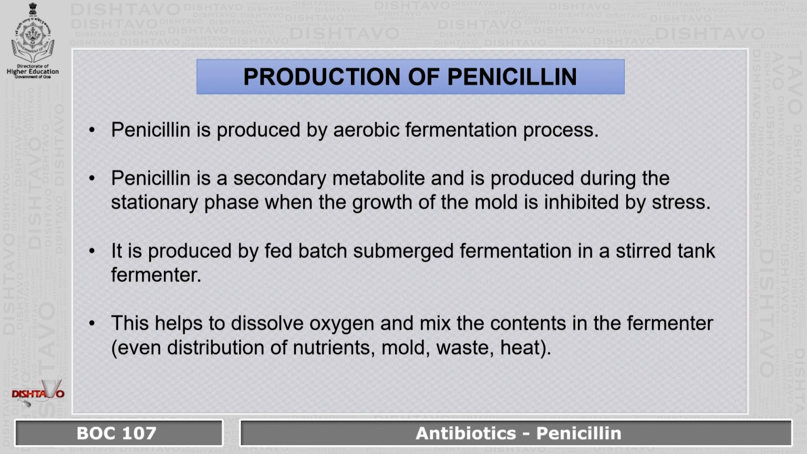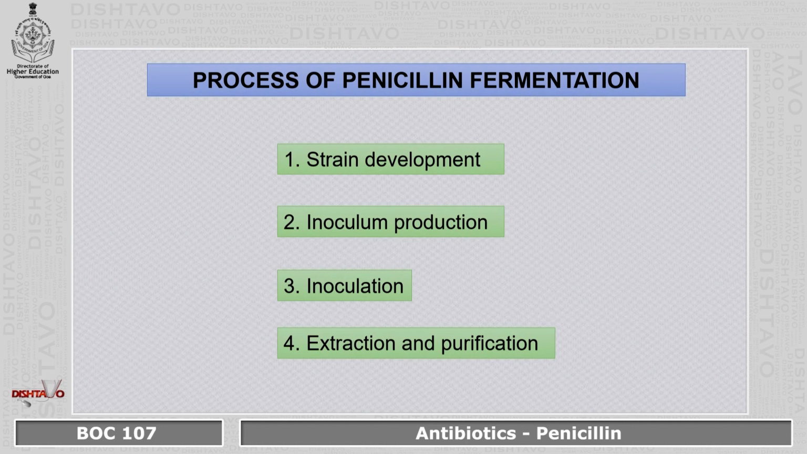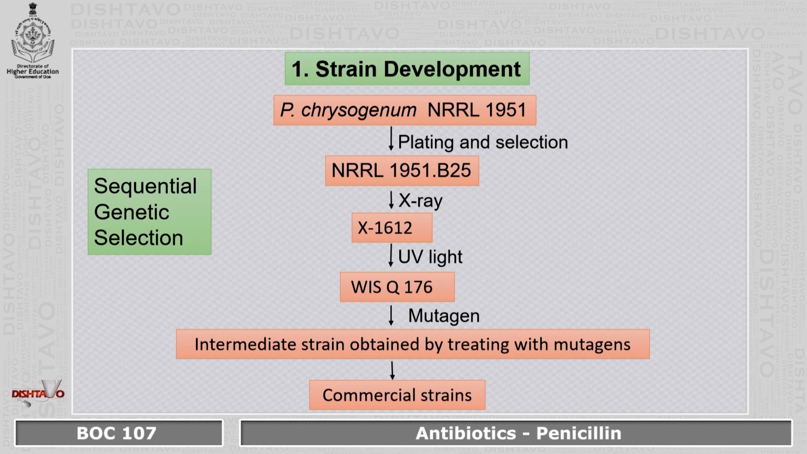Coming to the process of penicillin fermentation, it involves four major steps. The first one is strain development, secondly, inoculum production, the third step, inoculation, and the fourth one is extraction and purification. We'll look at each of these steps. Coming to the first one, that is the strain development.